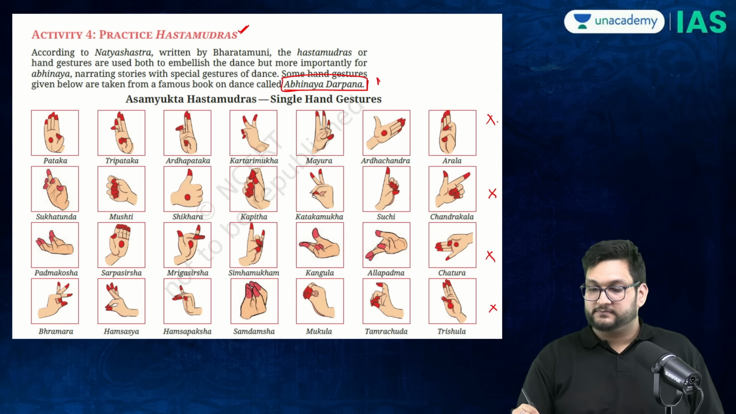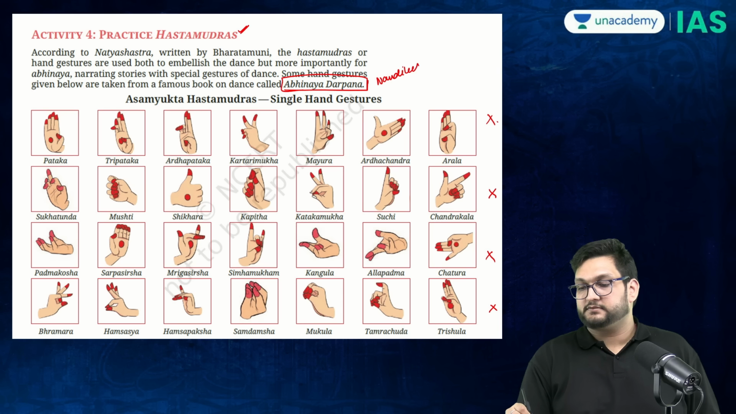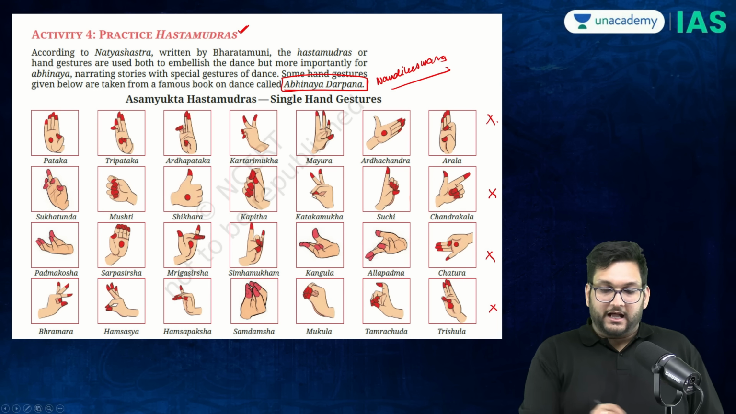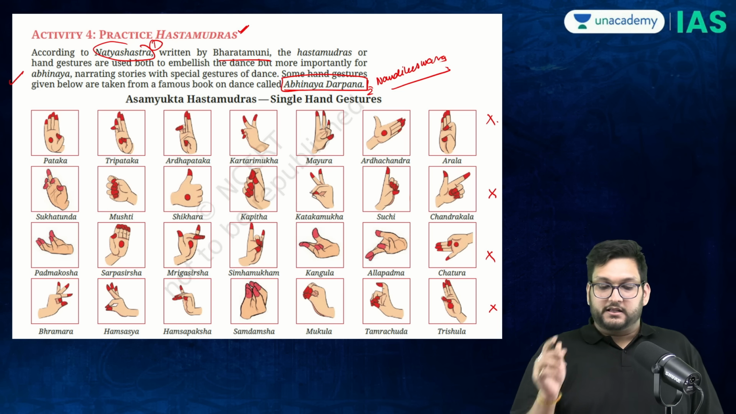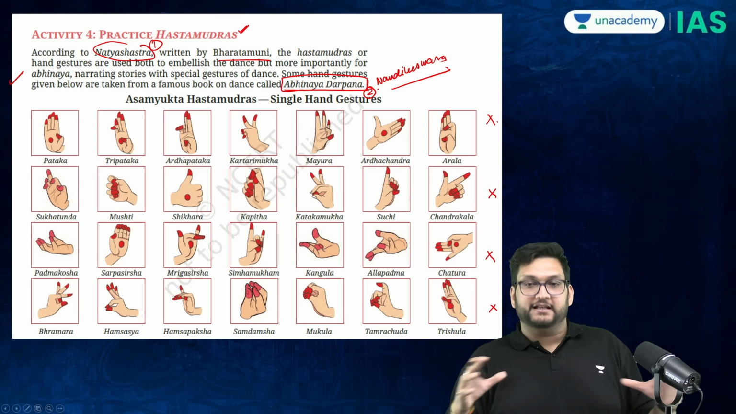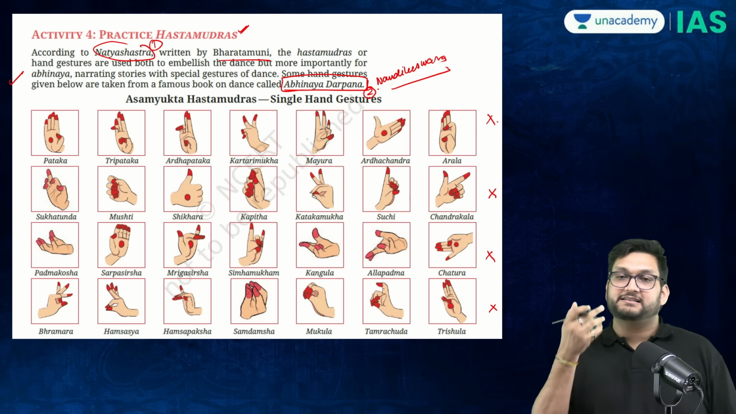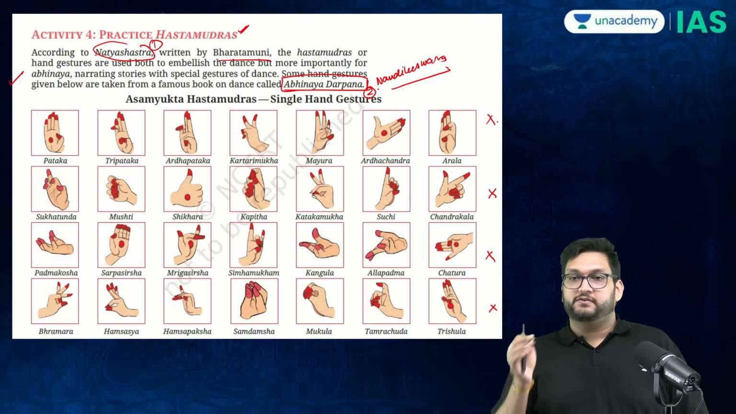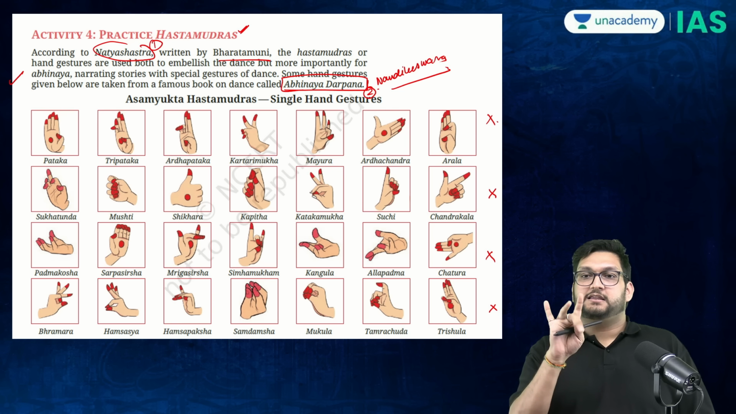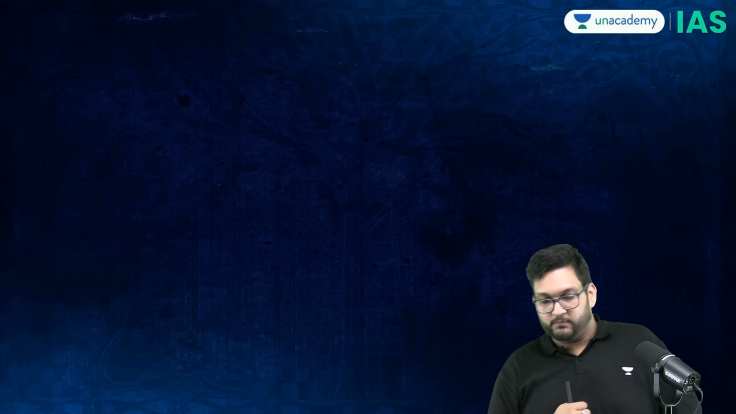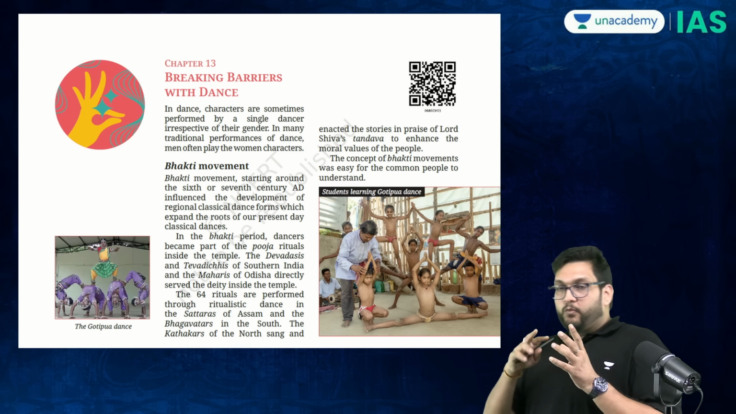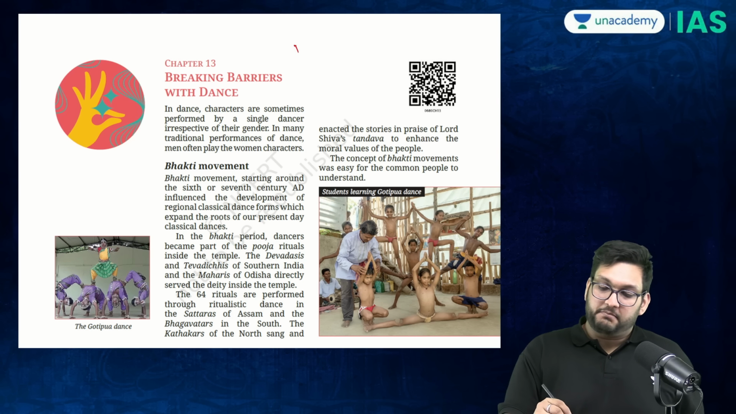You should know this Nandikeshwara. We discussed it in class also. Abhinaya Darpana and Natya Shastra by Bharata Muni are two very important texts in that regard. These two together give us this whole compilation. Hasta mudras are important in every dance, and all of them have meaning. So if you sit there and think that they're doing some form of hand mudra, they're actually trying to convey something to you.